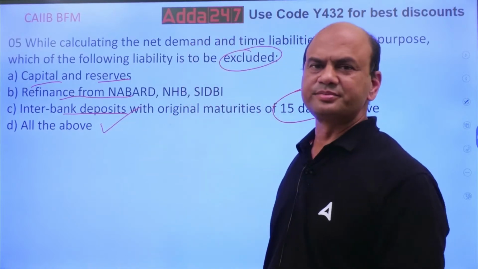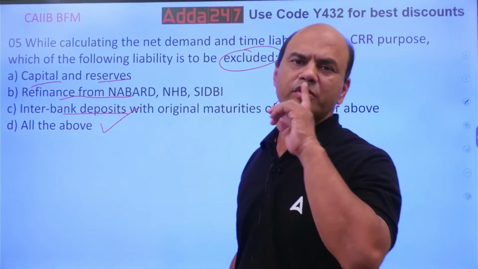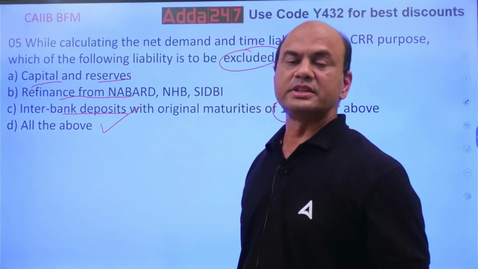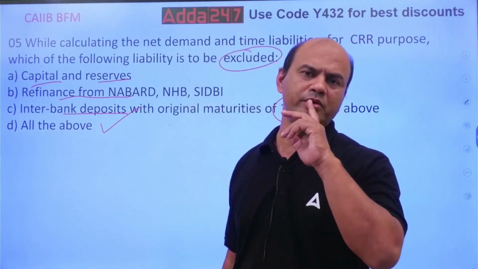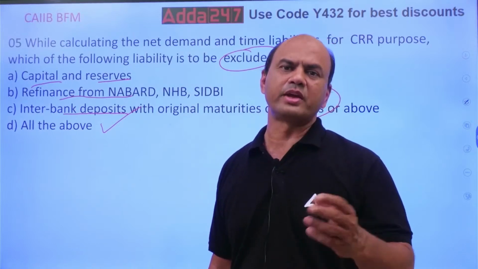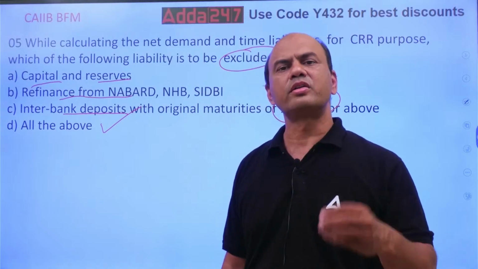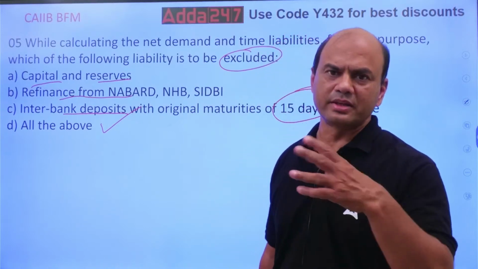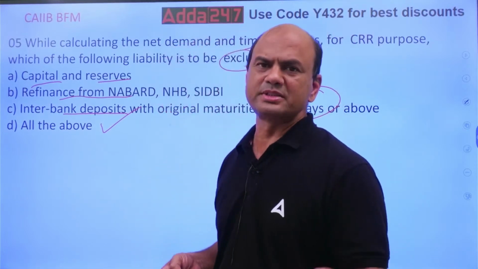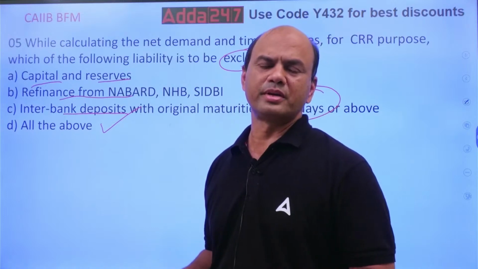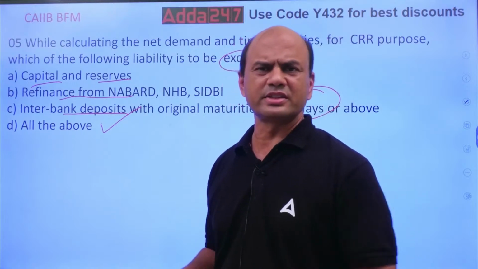There are many others. Here I have given you this much only. Suppose if I give you revaluation reserves, is it a regular course of business? No. If I give you PNCPS, perpetual non-cumulative preference shares, preference shares of let's say 15 years, that is also excluded.